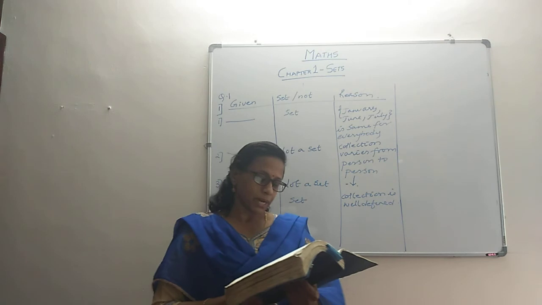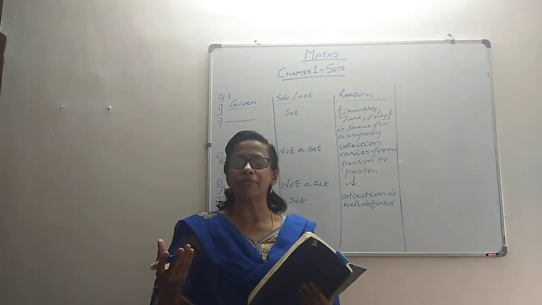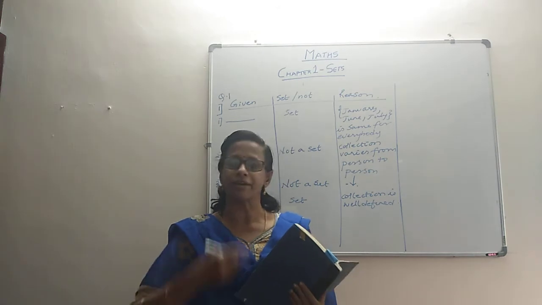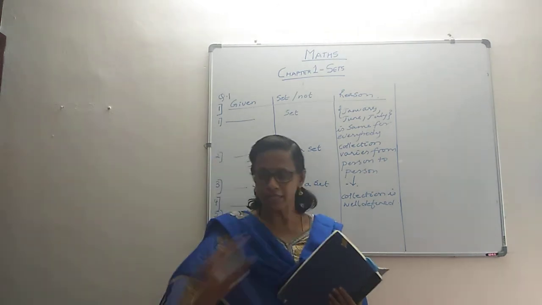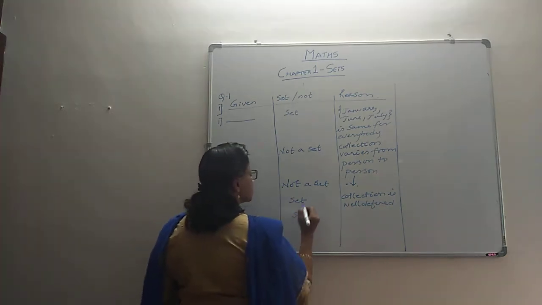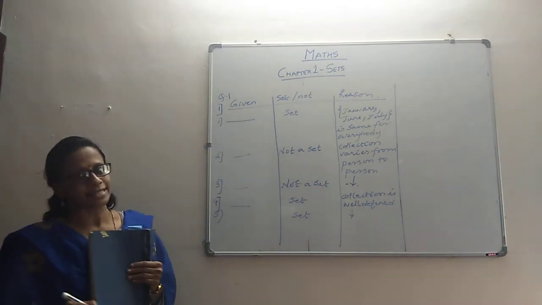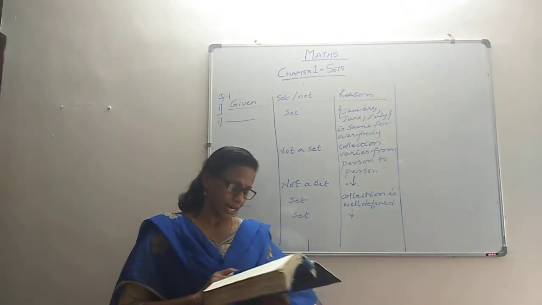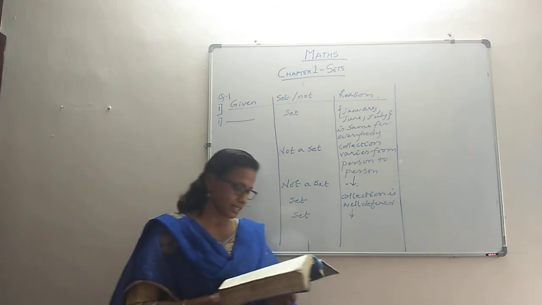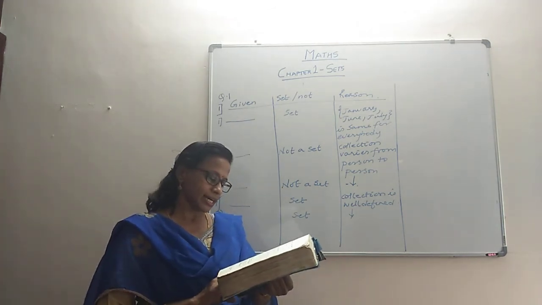Then we have the fifth subpart, the collection of all natural numbers less than 100. It's the same for everybody and it is listable. We can list it, and for everybody it's going to be the same. So there is absolutely no doubt, yes, it is a set. The collection of all natural numbers less than 100 is a set, and the same reason applies: the collection is well defined.